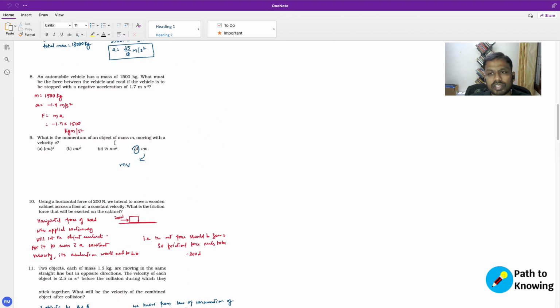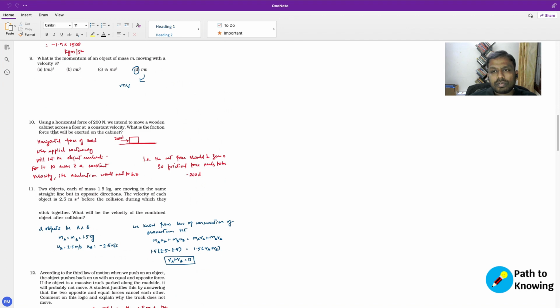What is the momentum of an object of mass m moving with a velocity v? So we knew that it was the most fundamental property of an object in motion, and it is mass times the velocity. That is the momentum, and it has a letter of p, right? So the answer is p, which is mv.